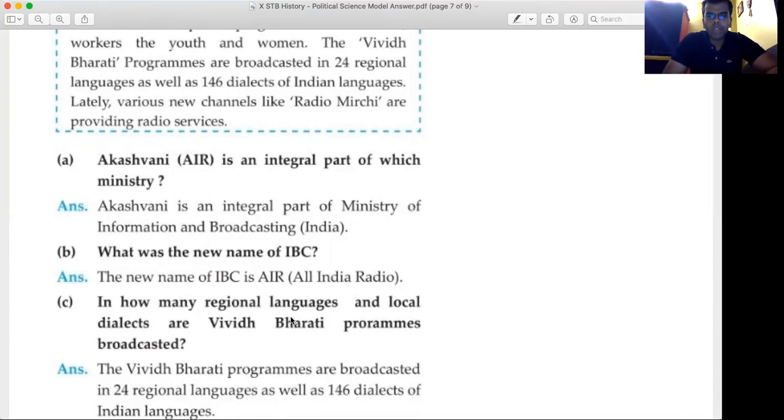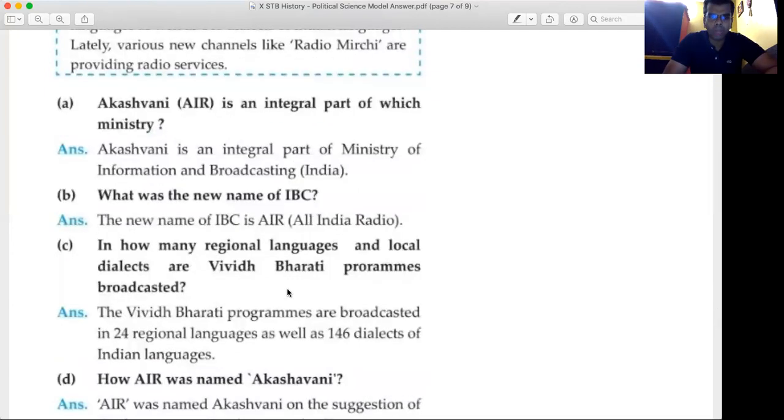What was the new name of IBC? The new name of IBC is AIR, All India Radio. For writing All India Radio, you will get half mark. In how many regional languages and local dialects are Vividh Bharati programs broadcasted? The Vividh Bharati programs are broadcasted in 24 regional languages as well as 146 dialects of Indian languages. So for writing 24 regional languages and 146 dialects, you will get half mark.